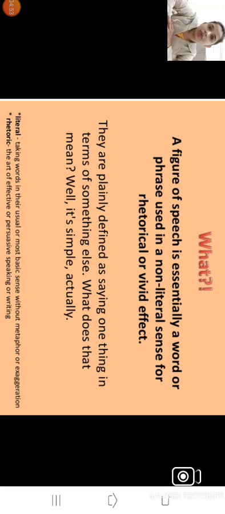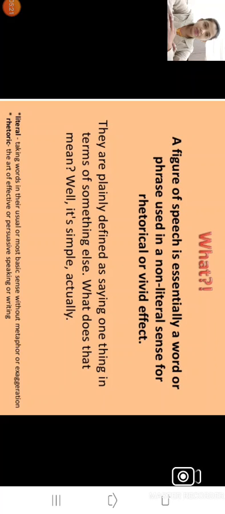As I told you, when a writer wants to attract his reader, he uses different forms of figures of speech, different phrases and different words. They are plainly defined as saying one thing in terms of something else. What does that mean? Well, it's simple actually.